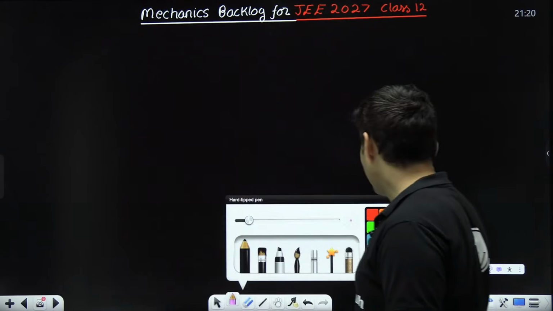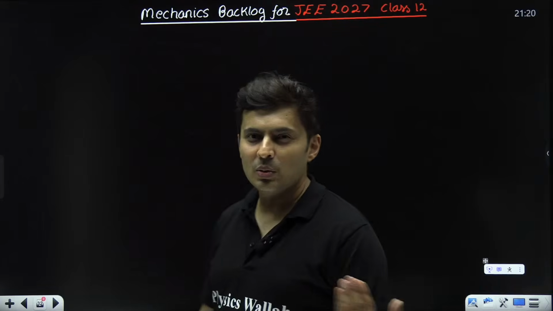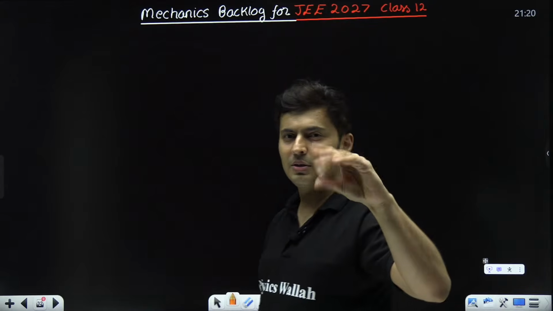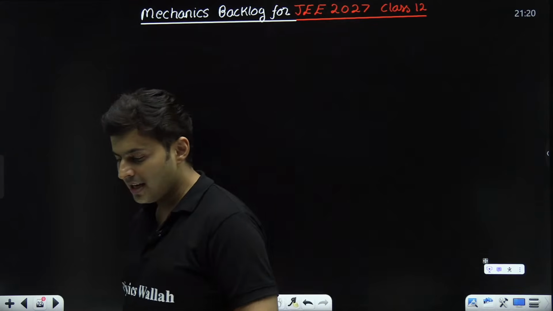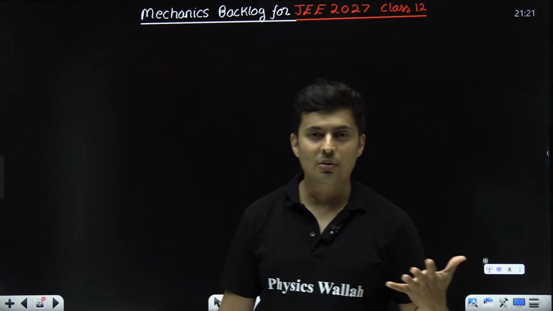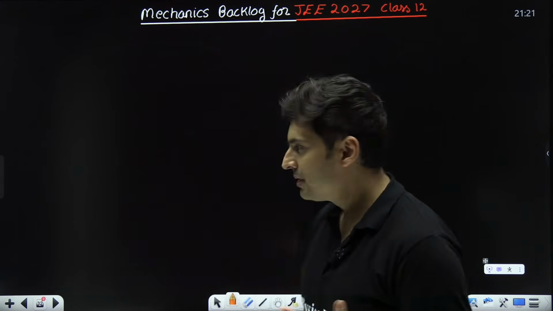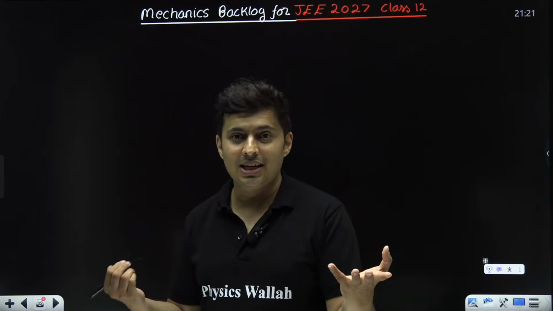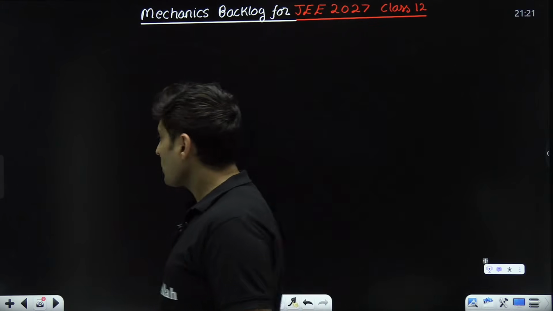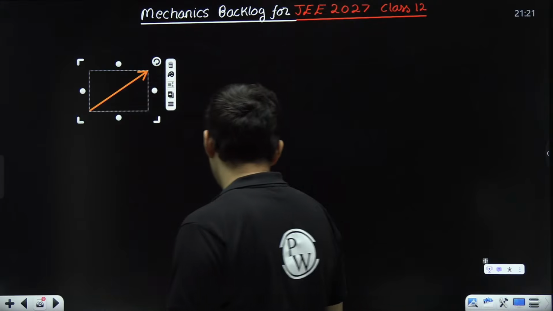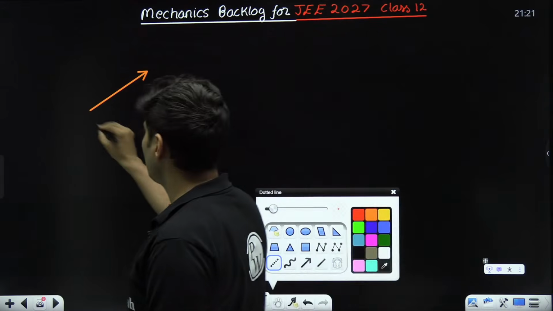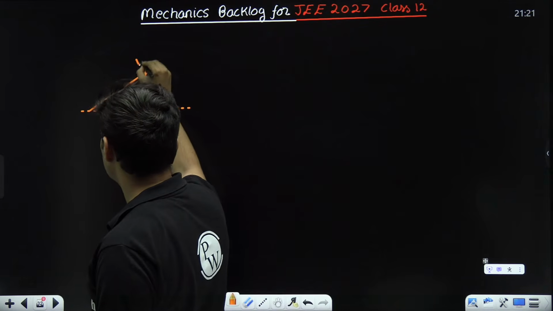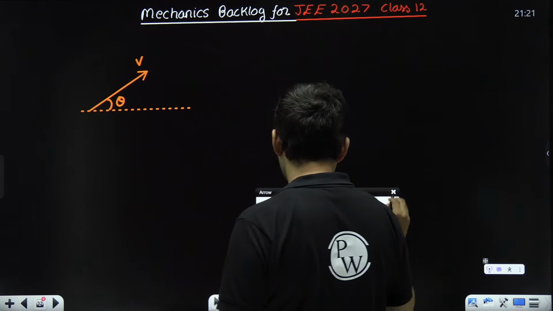So now let's go to the next thing, where you will see whether it is Newton's laws, whether it is vectors, whether it is projectile motion, this resolution comes. And you will see that it is also going to come in electromagnetism and so many other places. So when we have to find the components, when it is not given in i cap j cap, you have to make i cap j cap. What do you do? Say for example, I have been given a vector and I have been just told that it makes some angle, let's say theta, and let's say this vector is v. And I am interested in figuring out the components of it.